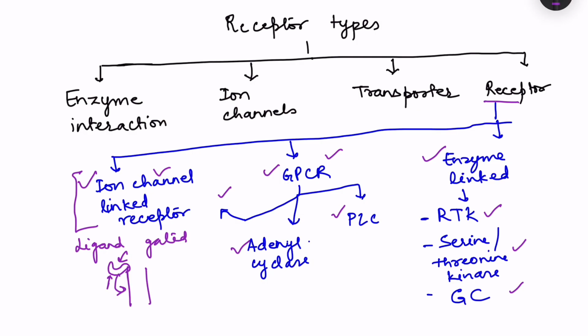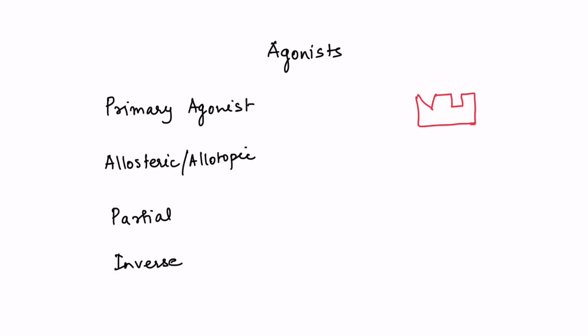Now, when we started the video, I told you that based on this interaction with the proteins, we have drugs which are known as agonists or antagonists. And in this agonist and antagonist, we have different types. So an agonist is a drug which is increasing the action, whatever is the physiological action, it is increasing that action. And an antagonist is a drug which is blocking that action. So we will talk about this agonist, antagonist, and what are the various theories which explain this agonist and antagonist in the next video.